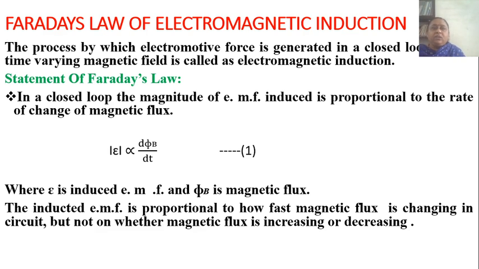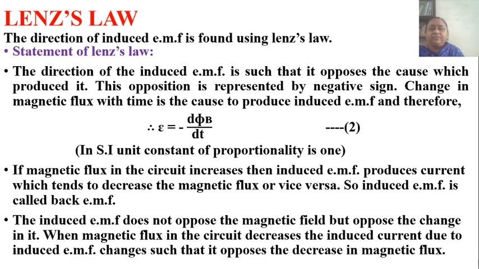induction. Now see Faraday's law of electromagnetic induction. Faraday's law states that in a closed loop the magnitude of EMF induced is proportional to the rate of change of magnetic flux. Induced EMF is directly proportional to d phi by dt, where E is induced EMF and phi B is magnetic flux. The induced EMF is proportional to how fast the magnetic flux is changing in the circuit, but not on whether the magnetic flux is increasing or decreasing.